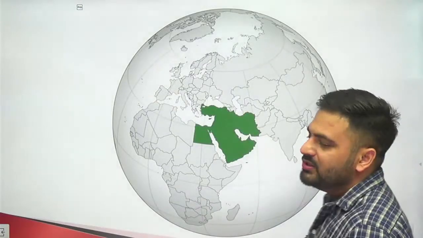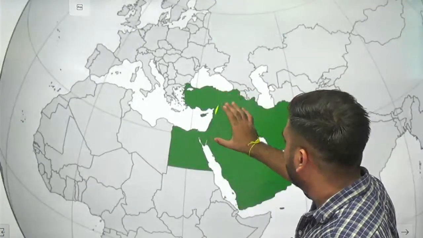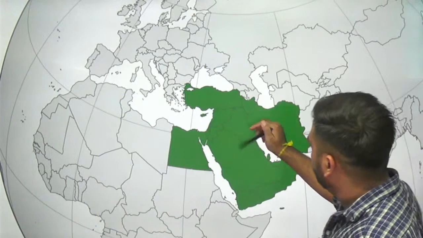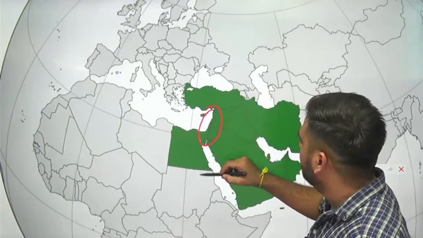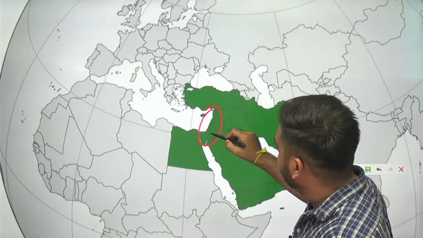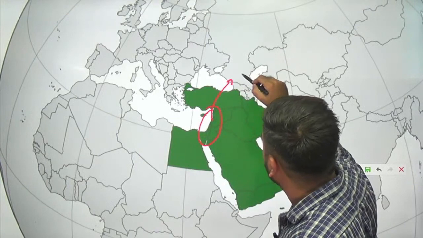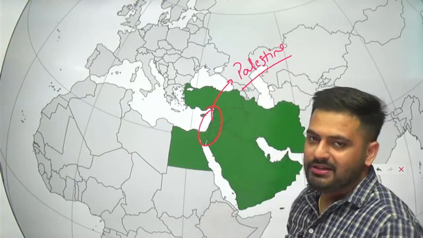First of all, we need to understand where Israel is right now. Israel is a very small country, like the circle that I just made here. Initially, this area was called Palestine.